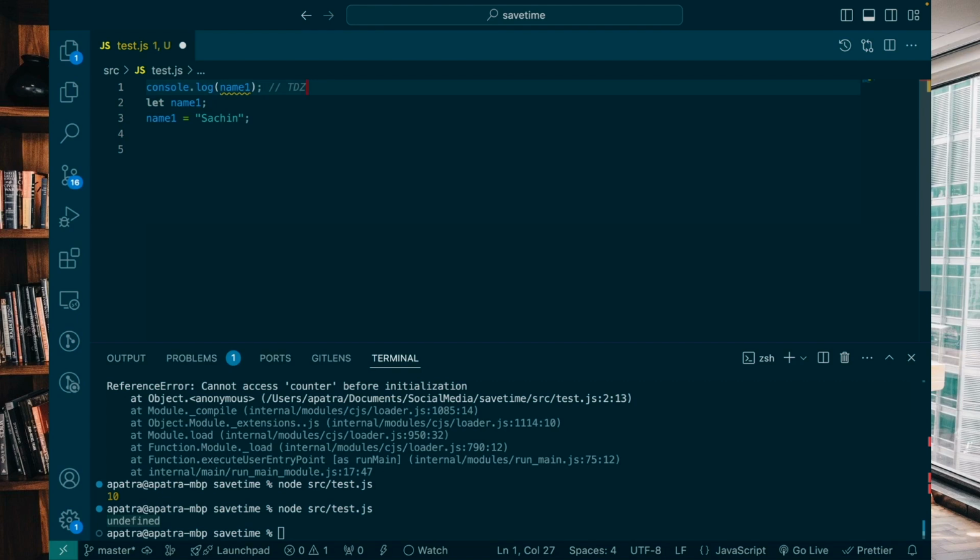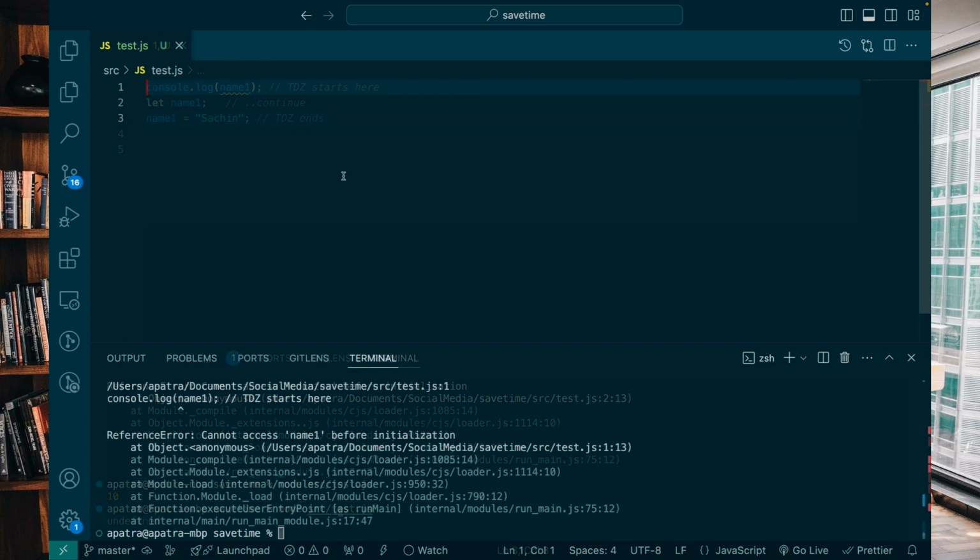So the TDZ starts here, it will continue in here, and it will not end until and unless the variable is initialized with the value. The TDZ will continue. We use the TDZ concept to prevent errors by accessing uninitialized variables.